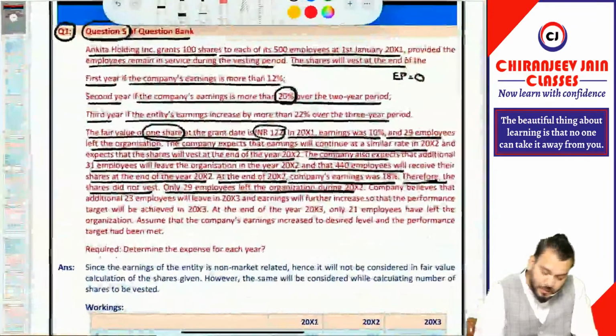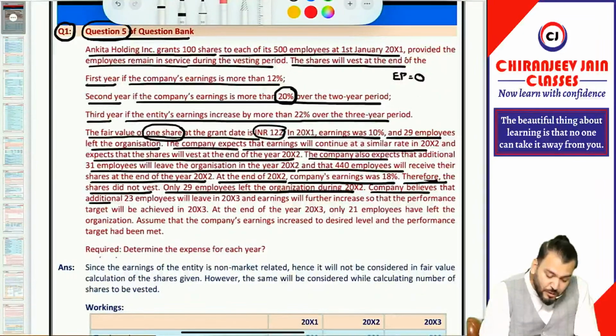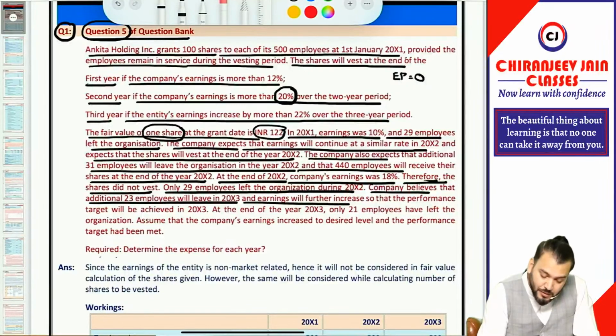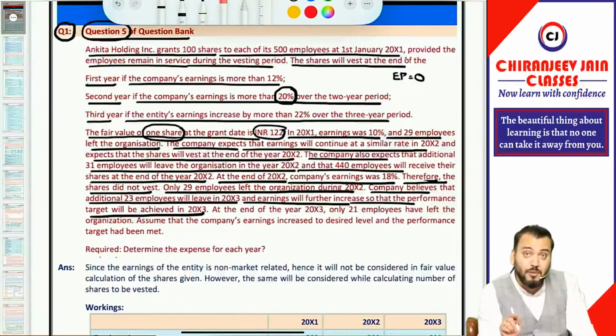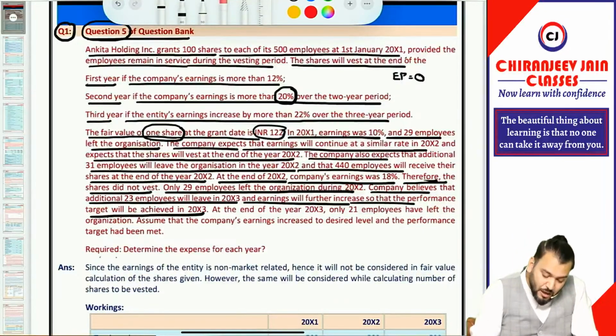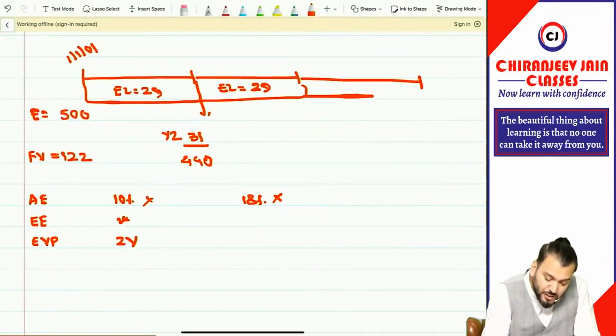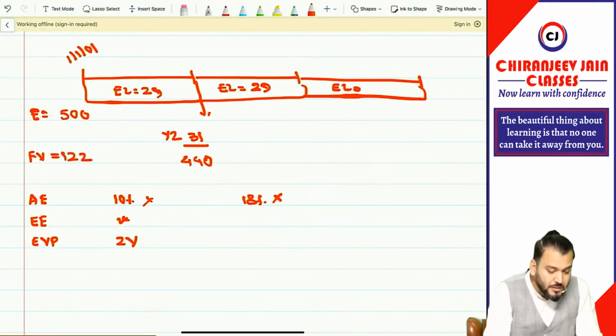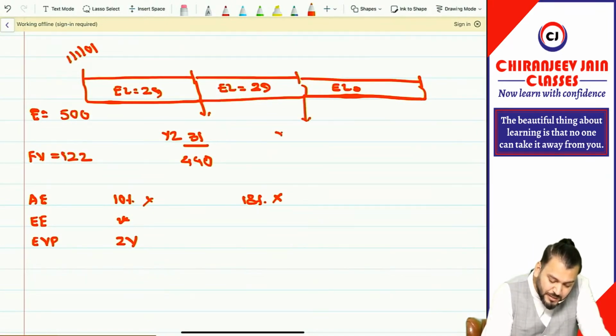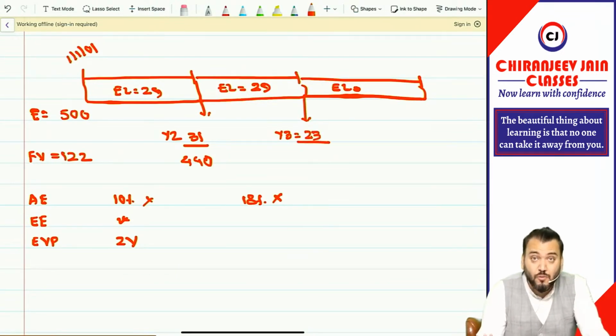Then what is given? The company believes that an additional 23 employees will leave in 2003 and earning will further increase so that the performance target will be achieved in 2003. So once again, how many employees will leave? 23. The company believes that an additional 23 employees, so in year 3, 23 employees may leave. So how many employees will be able to vest the option in year 3? These are all the information given for year 2.